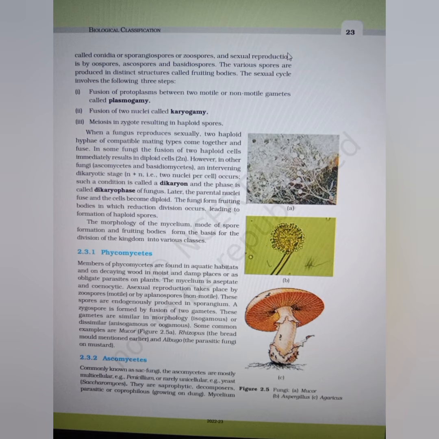Albugo is the parasitic fungus on mustard. Rhizopus, the bread mold, right?